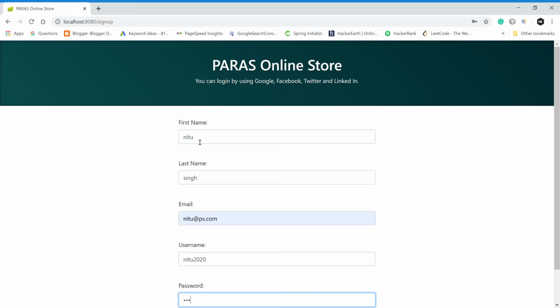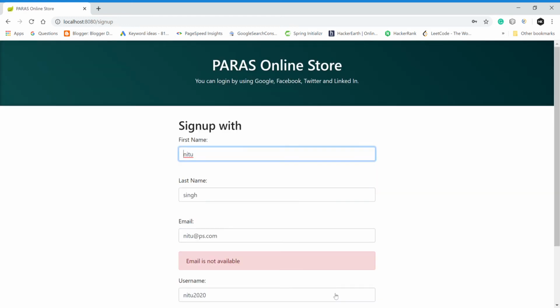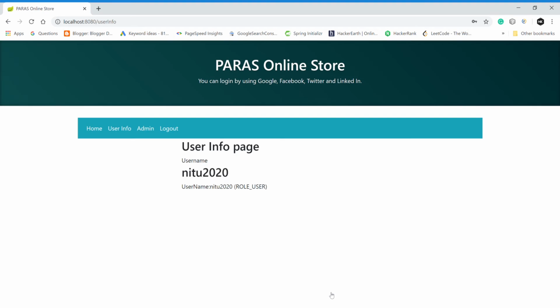2020 again, 2020, right? This is the password we have signed out. Or the email is already available, right? Neetu 2020. We're going to give 2020. Sign in. Neetu 2020 is the user ID.